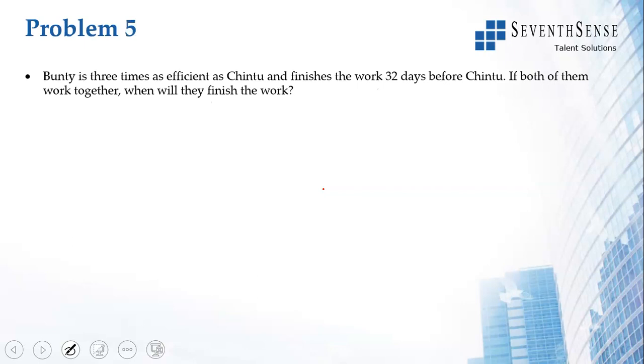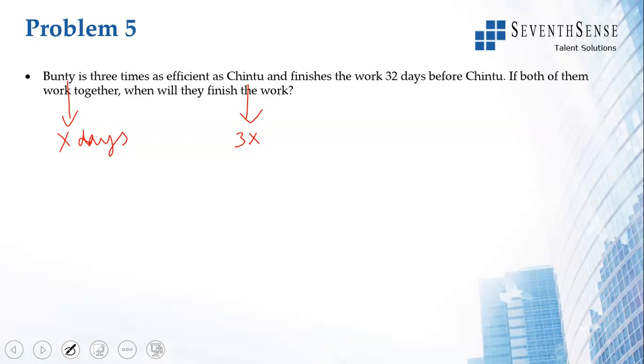Bunty is 3 times as efficient as Chintu and finishes the work 32 days before Chintu. Both of them work together. When will they finish the work? Let us say Bunty will take x days. Chintu will take 3x days. Bunty is more efficient, so 3 times as efficient. So Chintu will take 3 times the number of days.